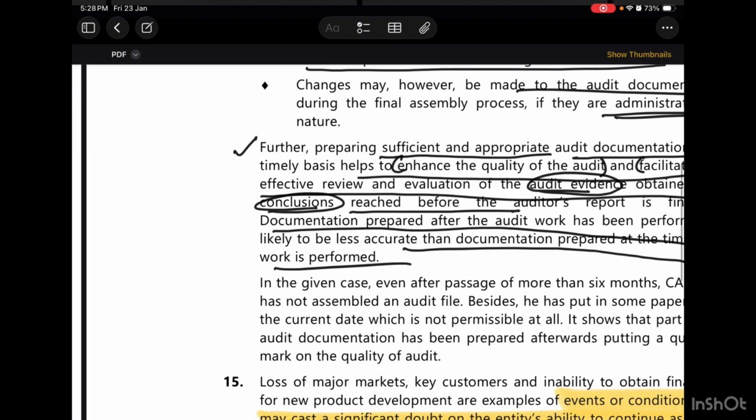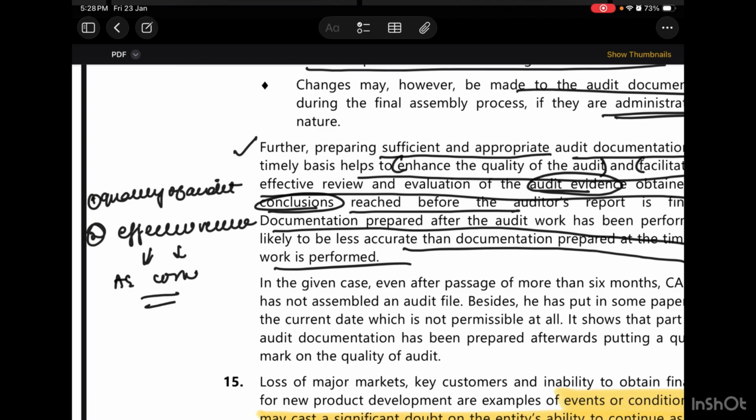So what exactly is it going to help in? It will enhance the quality of audit. This is the first thing. Secondly, it will help in the effective review of two things, that is the audit evidence and conclusions before the auditor's report.